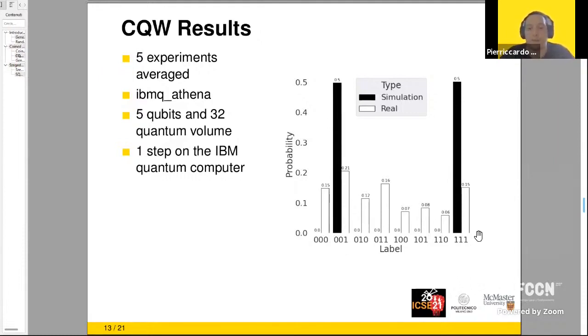White bars instead represent the real simulation on the IBM quantum computer. We expect to find the two highest probabilities at node 1 and node 7. Here we have the highest probability on node 1, but unfortunately we have the second highest probability on node 3. So this is an outlier, and we assume that it is due to noise. Also, node 7 has only the third highest probability, but still we have this outlier.